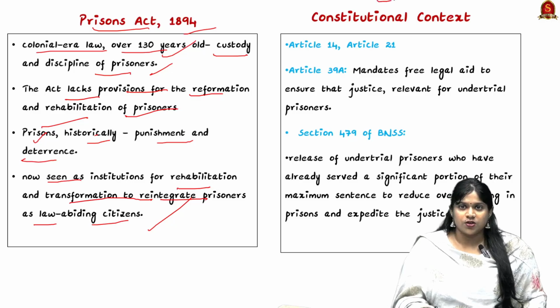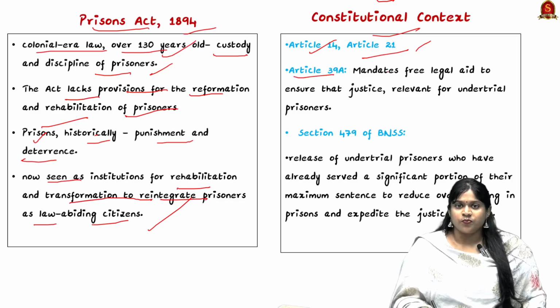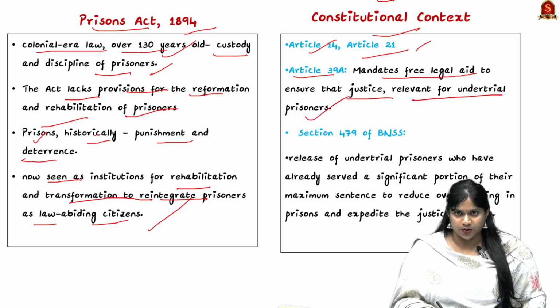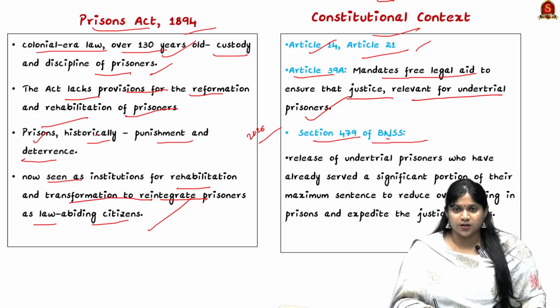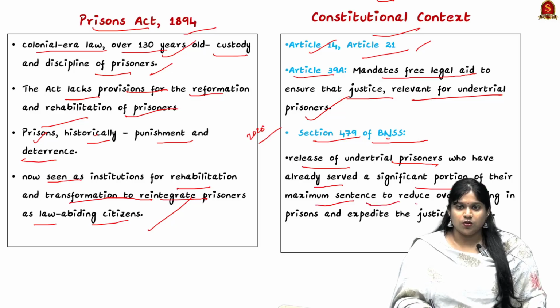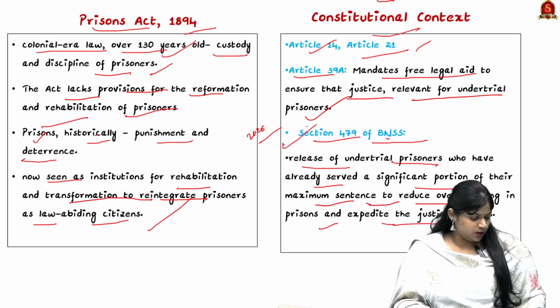Now looking into the constitutional context, they come under Article 14, 21, and Article 39A, where they mandate free legal aid to ensure justice for undertrial prisoners. And it was also in the news recently because of Section 479 of the BNSS, which provides for the release of undertrial prisoners who have already served a significant portion of their maximum sentence, to reduce overcrowding in prisons and expedite the justice process. Because of this also it was in the news.